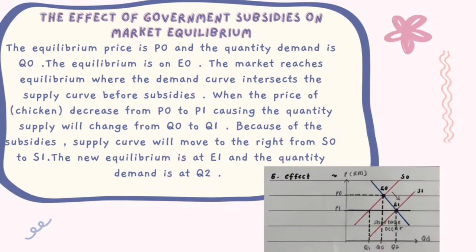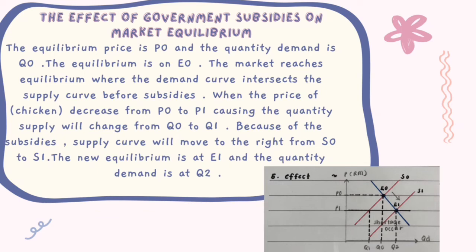Now, let's take a look at the effects of government subsidies on market equilibrium. The equilibrium price is P0 and the quantity demanded is Q0. The equilibrium is at E0. The market reached equilibrium where the demand curve intersects the supply curve before subsidies. When the price of chicken decreases from P0 to P1, the quantity supplied will change from Q0 to Q1.